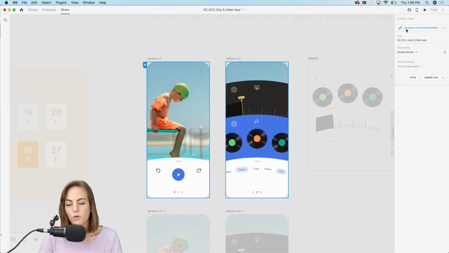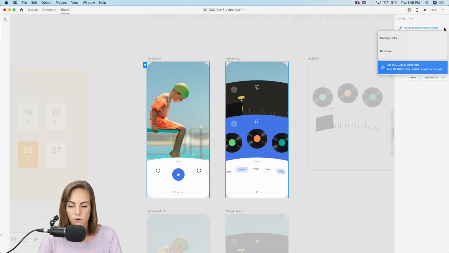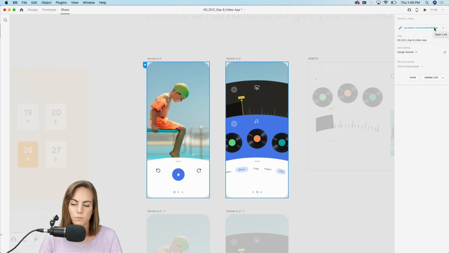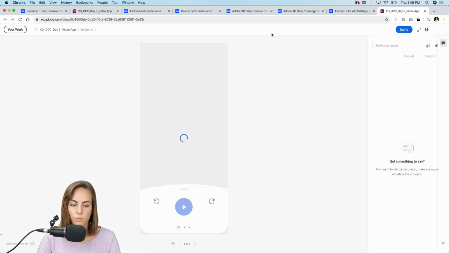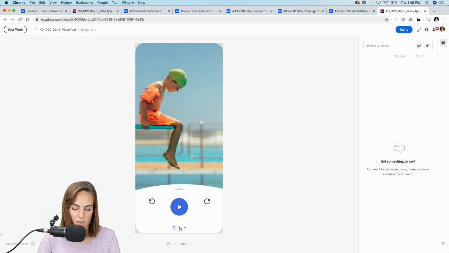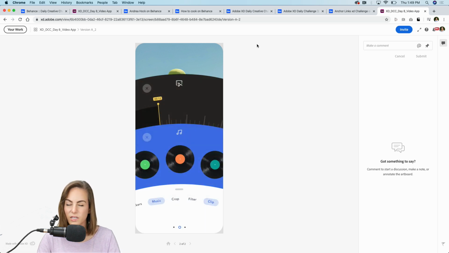So I've already created a link. If you want to create a new link, it would ask you right here if you don't have anything. So this is what you would share with your project members or the users. You can just click that and it will bring you to this page and the user can click around. They can't go and edit everything, which is great, but they can click around.